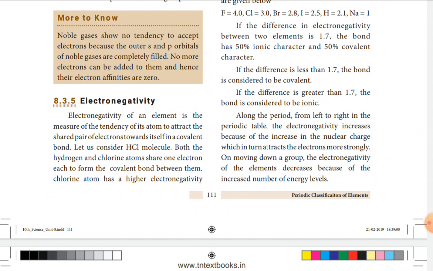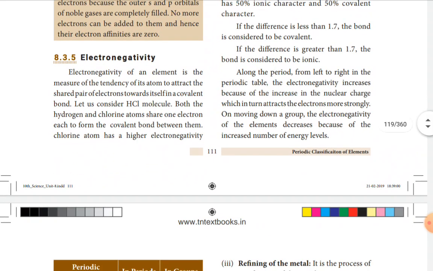So nuclear charge, that means the positive charge of the atoms along the period increases. So because of the more positive charge, it exerts more force on electron, attracting the electron towards itself. So it attracts the electrons more strongly. So when we go from left to right along the periodic table, electronegativity increases.